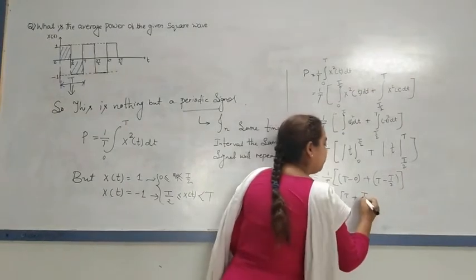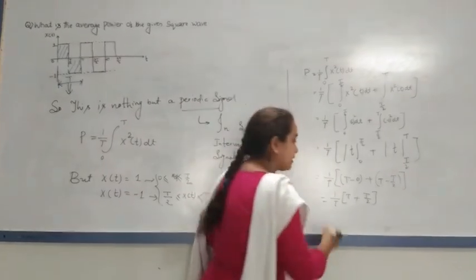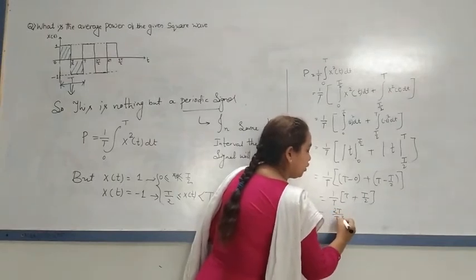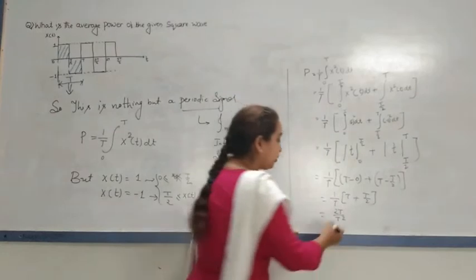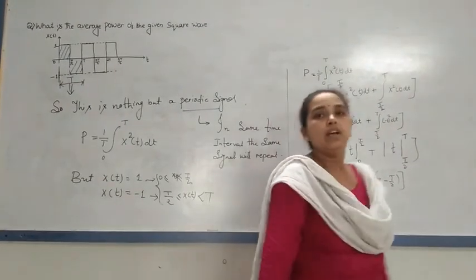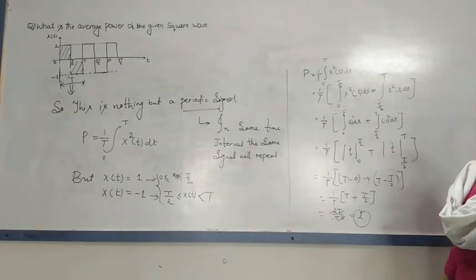Right now this is nothing but 2T upon T times 2, so the 2T cancel, the 2 cancel. The answer is 1. Here the power of the signal is equal to 1.